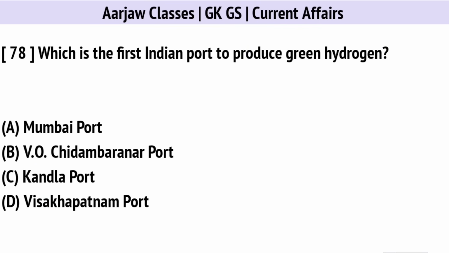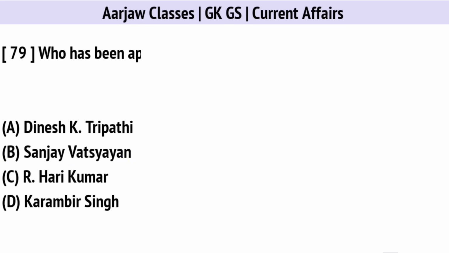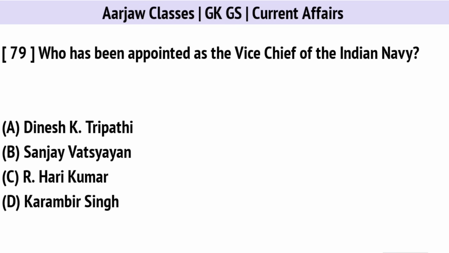Which is the first Indian port to produce green hydrogen? Correct option is B. V.O. Chidambaranar Port. Who has been appointed as the Vice Chief of the Indian Navy? Correct option is B. Sanjay Vatsyayan.